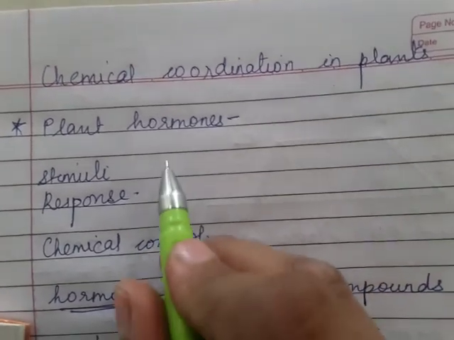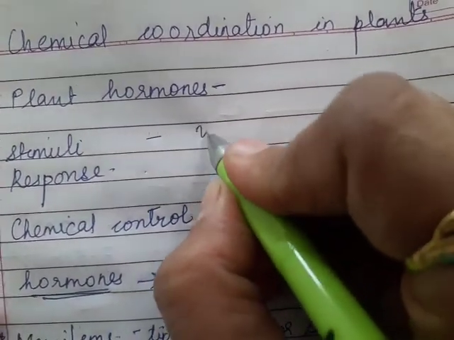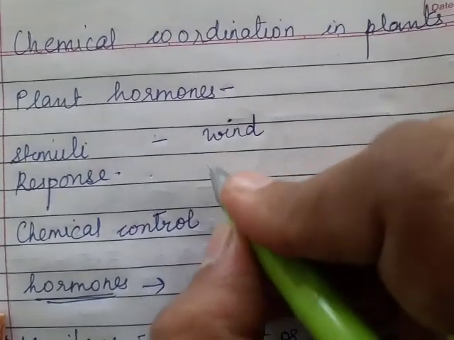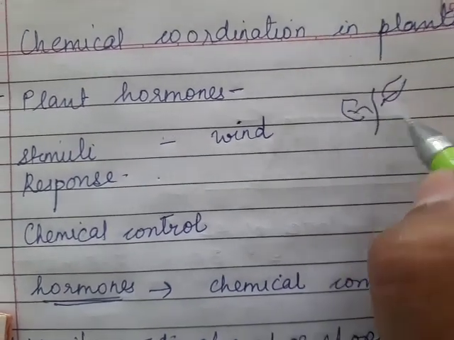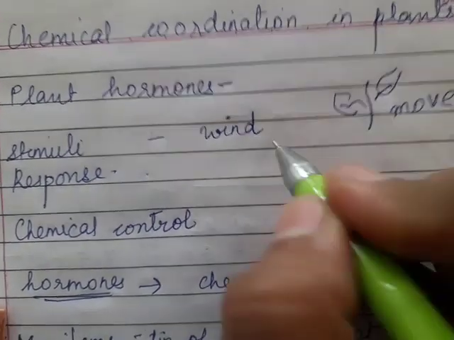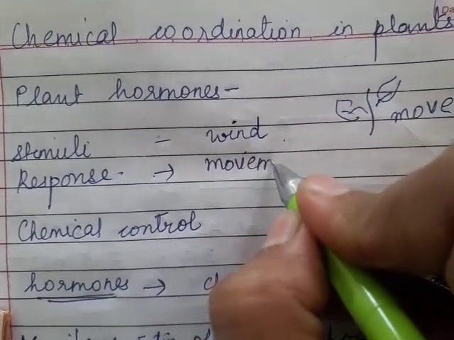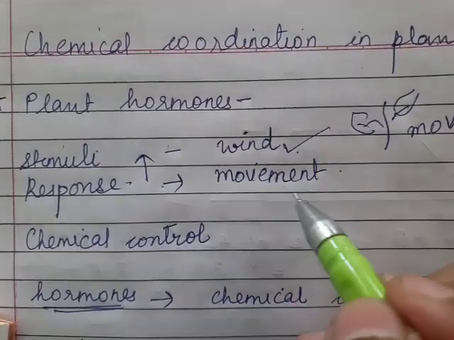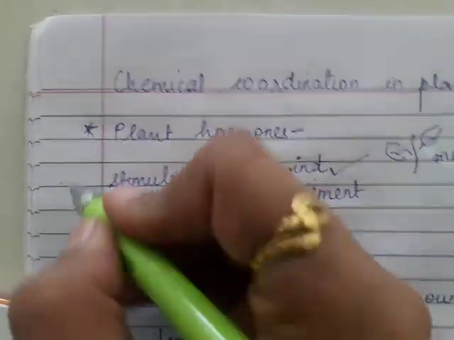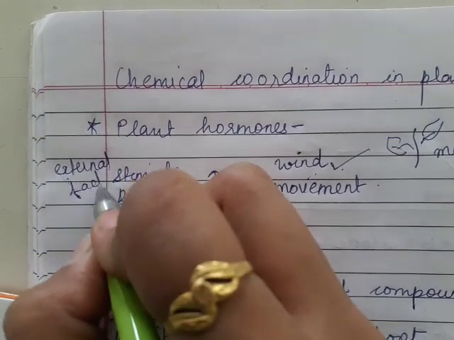So when we talk about plant hormones, we have one stimulus and one response. The plant was still and suddenly the wind blew. The plant started to move, so it gave a response. Its movement was a response to the stimulus. The stimulus was the wind, which we can call an external factor.